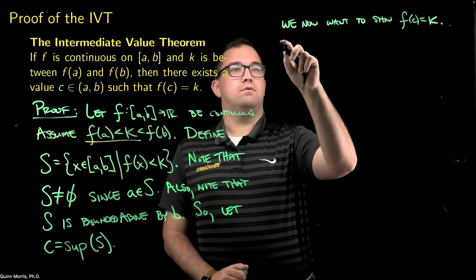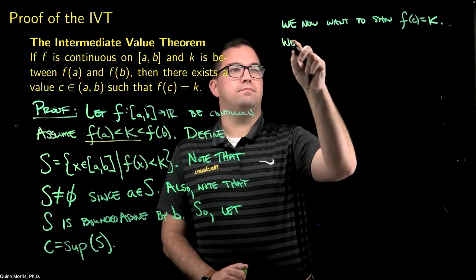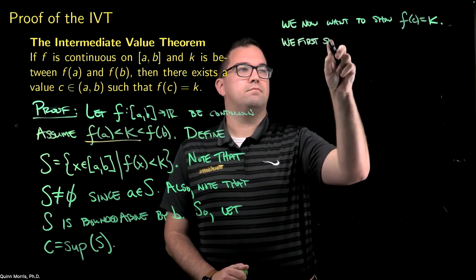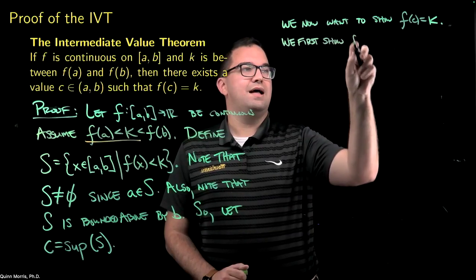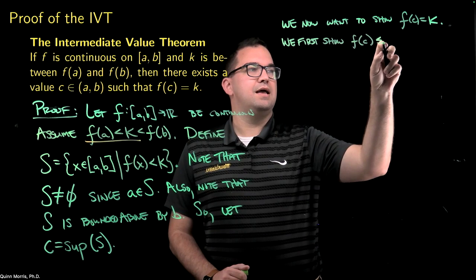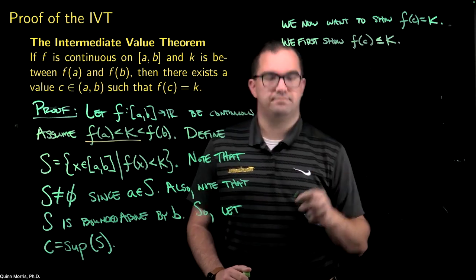So we first show that f of C is less than or equal to K.